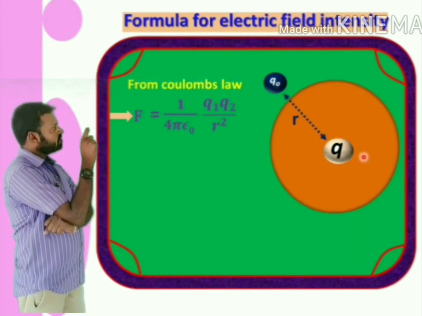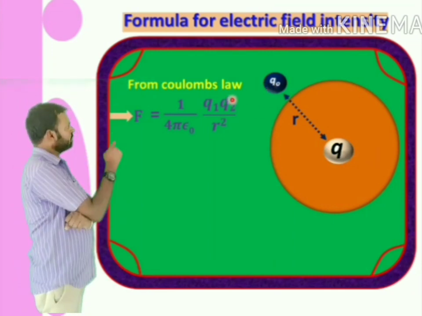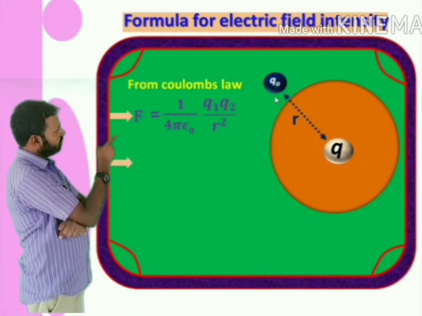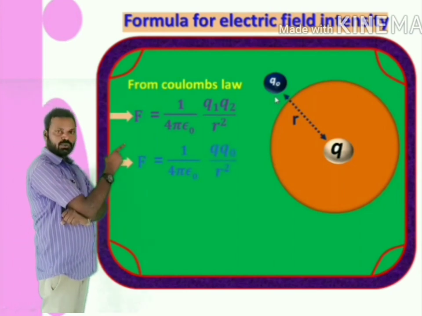Here charge Q1 is Q and Q2 is Q0. If I replace Q1 and Q2, then I will get F is equal to 1 by 4 pi epsilon naught